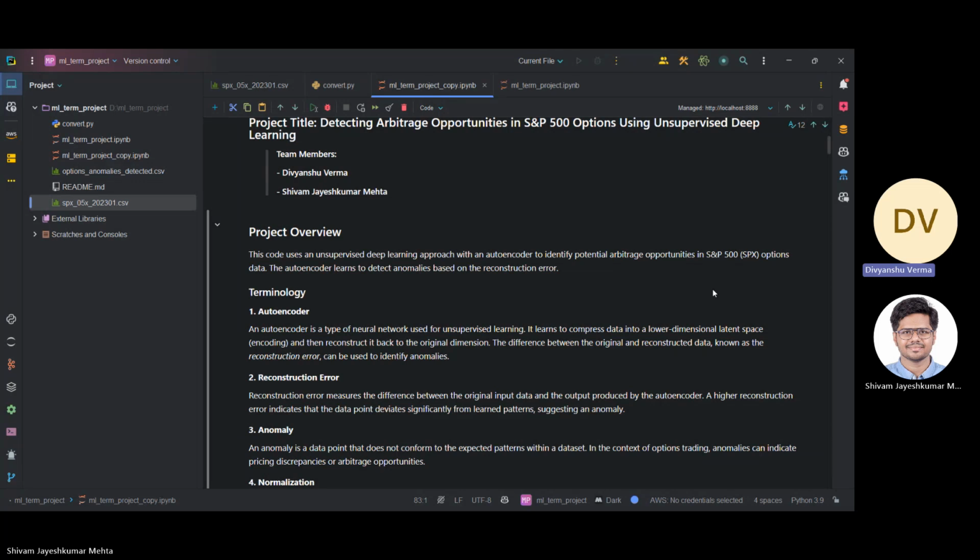To address what an anomaly is: whenever there is an unusual behavior or price movement in the market, we call that event an anomaly. Moving on to the next section, we talk about the data set, which is fundamental to our project.